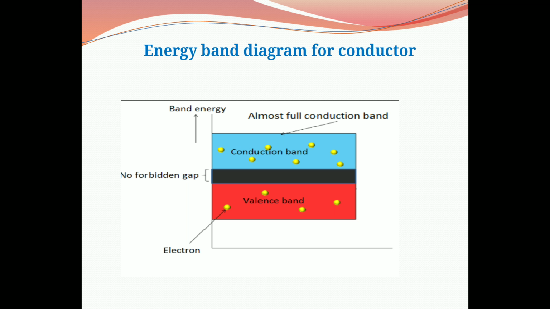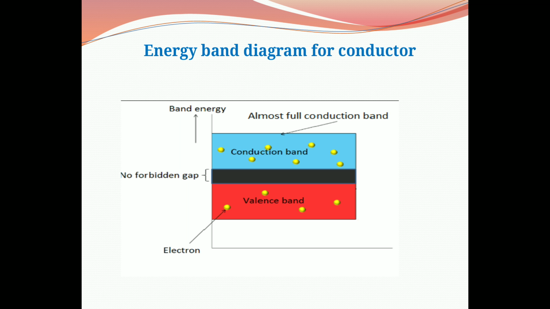Here it is observed that the first band is the valence band. The electrons present in the outermost orbit are called valence electrons, and the range of energies possessed by valence electrons is called the valence band.